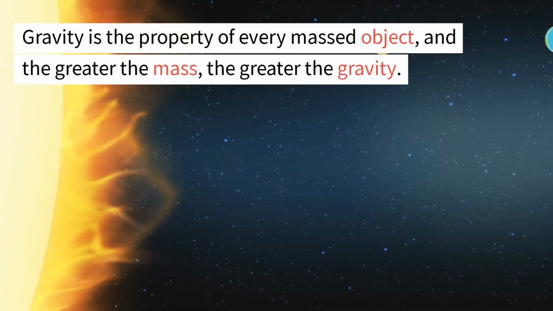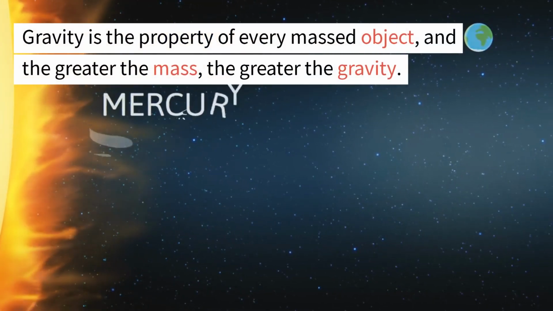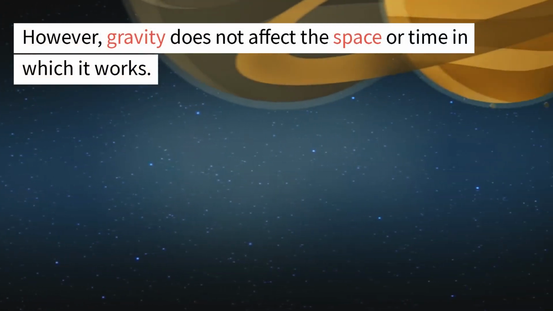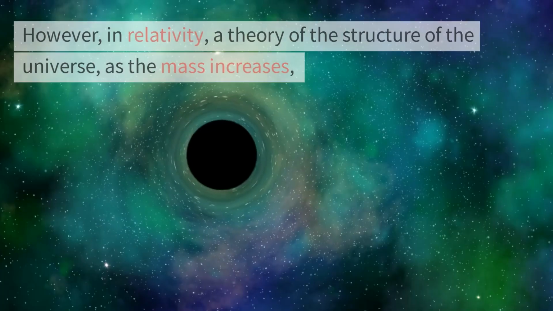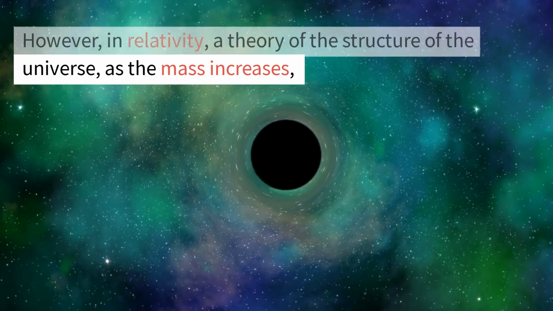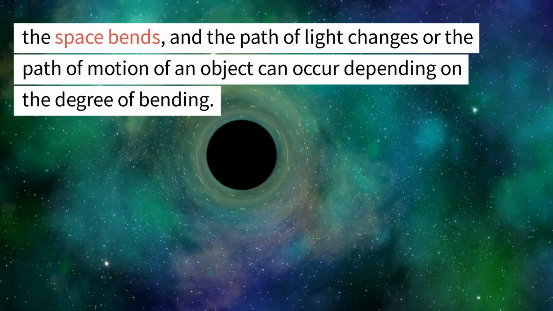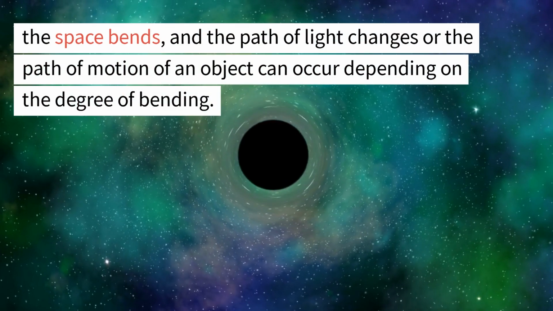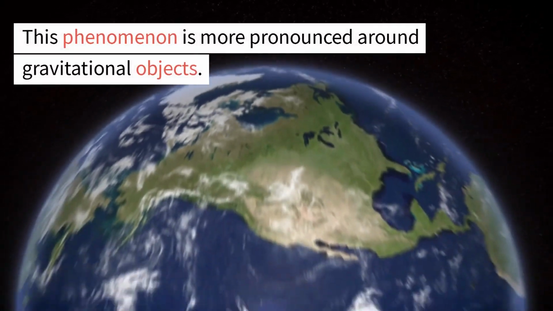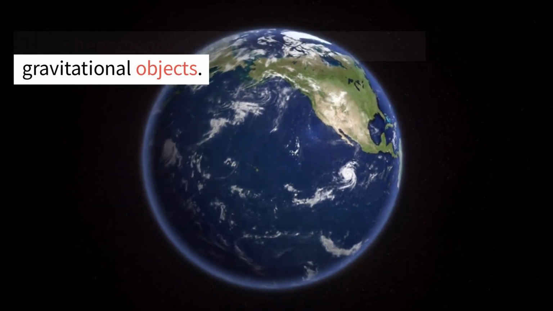Gravity is the property of every object with mass, and the greater the mass, the greater the gravity. However, gravity does not affect the space or time in which it works. However, in relativity, a theory of the structure of the universe, as the mass increases, the space bends, and the path of light or the path of motion of an object can change depending on the degree of bending. This phenomenon is more pronounced around massive objects.